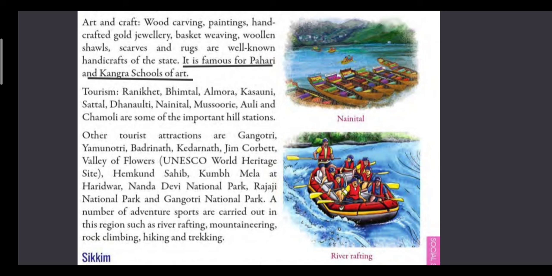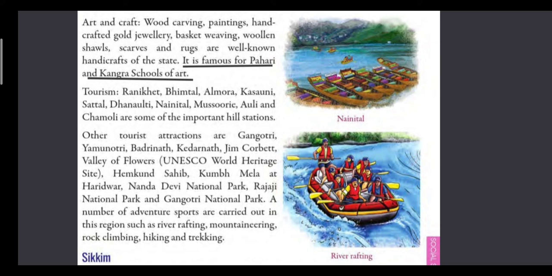These are glaciers. Badrinath, Kedarnath, Jim Corbett National Park, Valley of Flowers, Hemkund Sahib, Kumbh Mela at Haridwar, Nanda Devi National Park, Rajaji National Park, and Gangotri National Park. So these are some of the tourist attractions where people come from all over the country to visit these beautiful places.